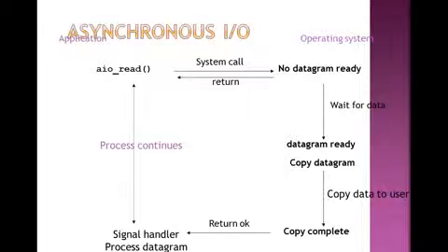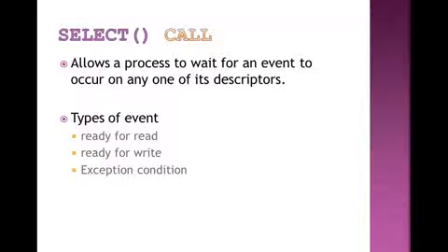Then asynchronous input output, by using the function aio_read, the asynchronous input output read function that is used for reading asynchronous values. Now it's the select function.